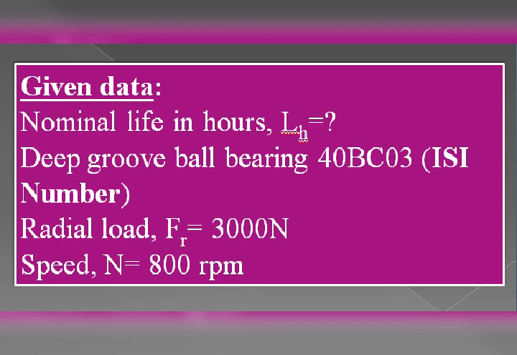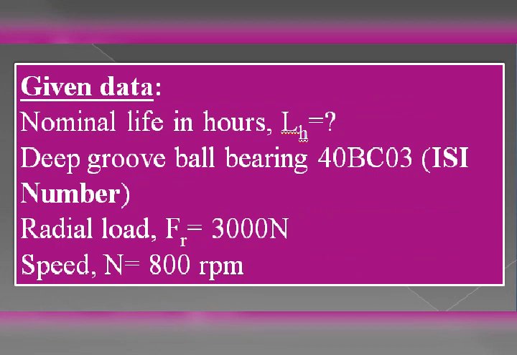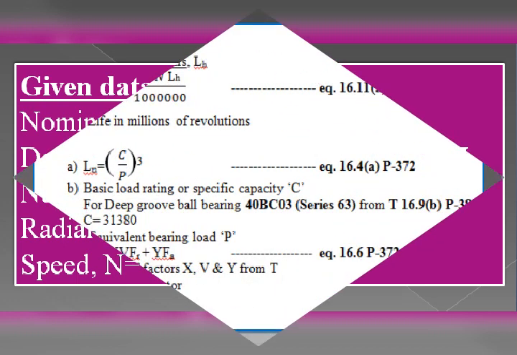As a deep groove ball bearing 40 BC03, the series 03 indicates the 63 series, and one more series is there, that is 02, the 62 series. So 40 BC03 is the ISI number, which is carrying a constant radial load denoted by F suffix R, equal to 3000 Newton at a speed of 800 rpm. So here speed is also given, N is equal to 800 rpm.